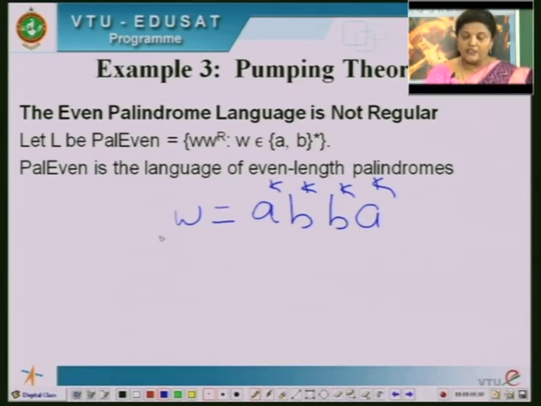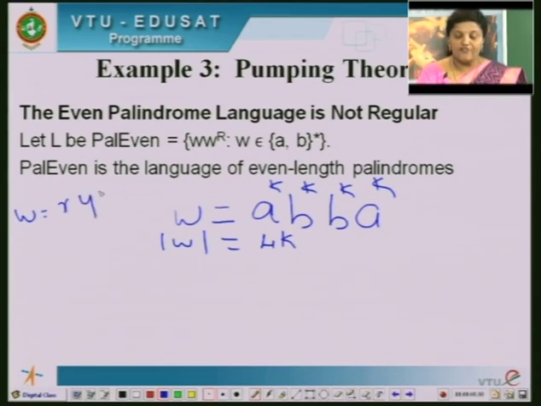And what will be the length of W? Length of W is 4k. There are four k's. So, W is in L. Now, you should split W in the form x, y, z. Okay. So, let me take y equals a^p.